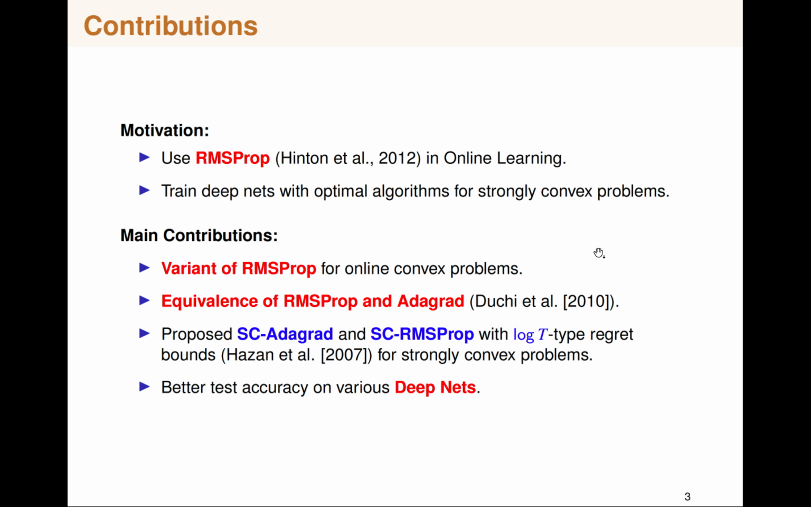So some of our main contributions are: we proposed a variant of RMSprop which is designed for online convex problems, and we also showed that RMSprop and Adagrad are equivalent in a certain setting, which will be clear later in this talk. Our main algorithm is actually SC Adagrad, and the variant of it is SC RMSprop. Both of these algorithms achieve optimal regret bounds, which means they achieve logarithmic regret bounds for strongly convex problems. And we show that these algorithms can achieve a better test accuracy on various deep nets.